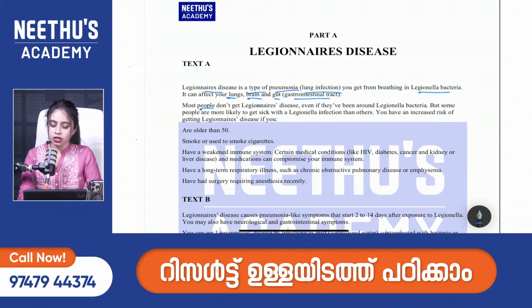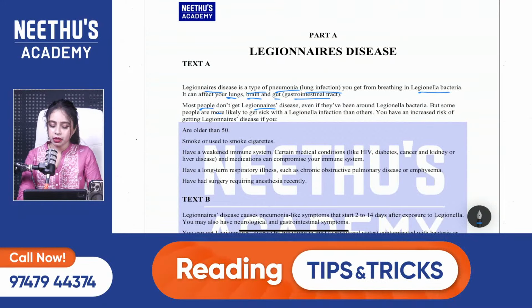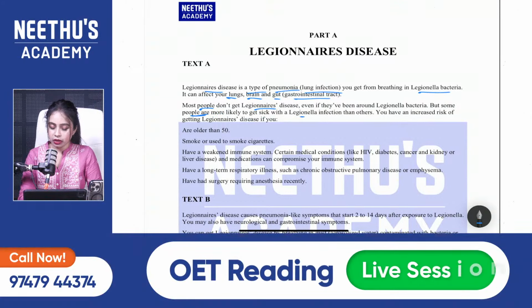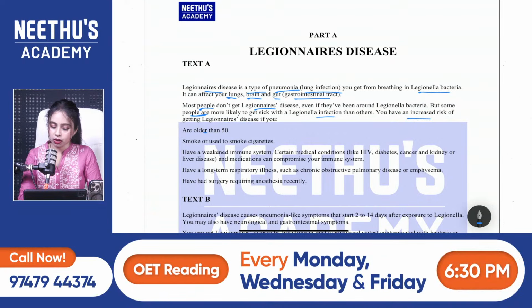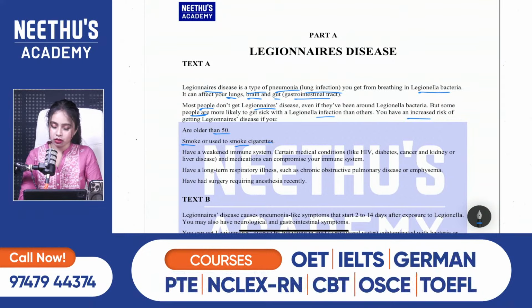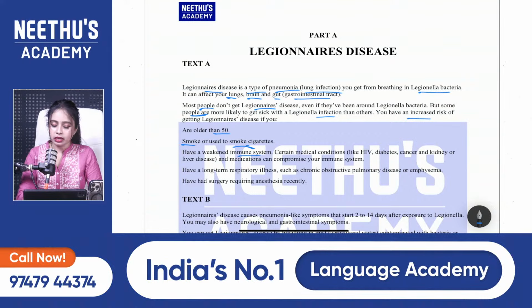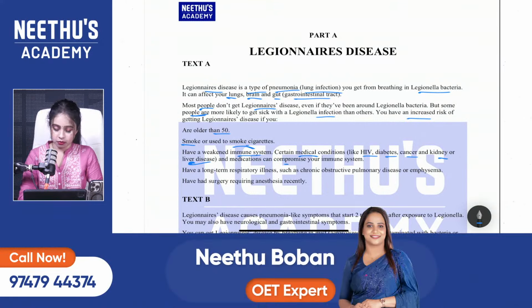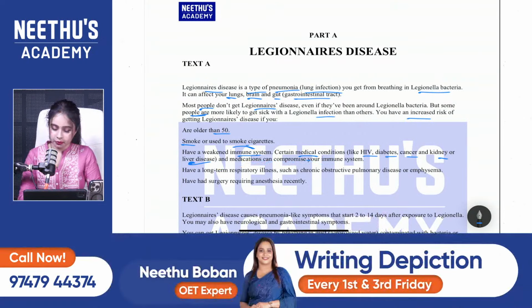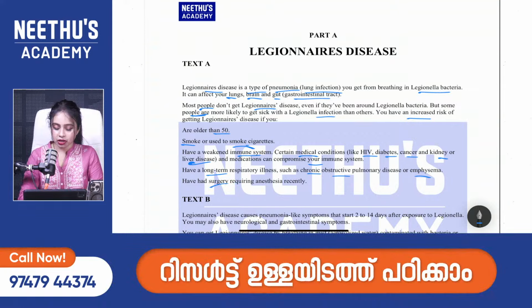Most people don't get Legionnaires disease even if they have been around Legionella bacteria, but some people are more likely to get sick with the Legionella infection than others. You have an increased risk of getting Legionnaires disease if you are older than 50, smoke or smoking cigarettes, I mean if you're a smoker, have a weakened immune system, and certain medical conditions like HIV, diabetes, cancer and kidney or liver disease, and medications can compromise your immune system. Then have a long-term respiratory illness such as chronic obstructive pulmonary disease or emphysema, have had surgery requiring anesthesia recently.